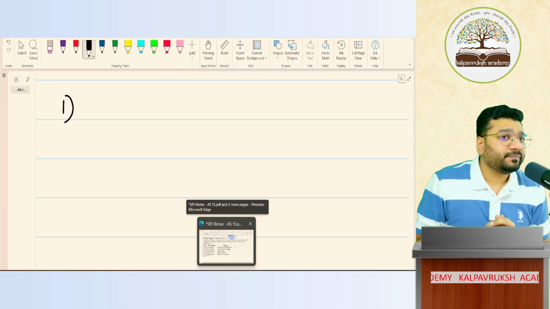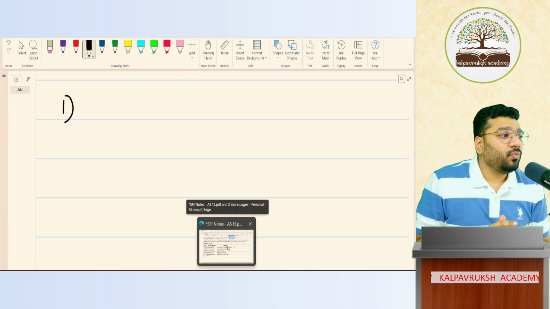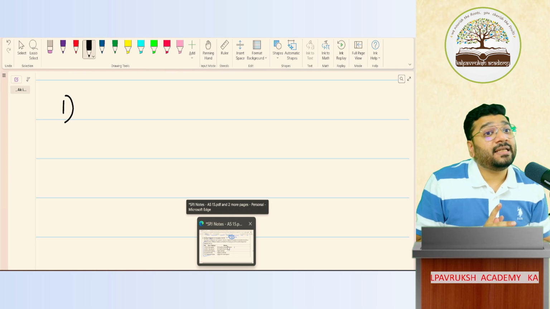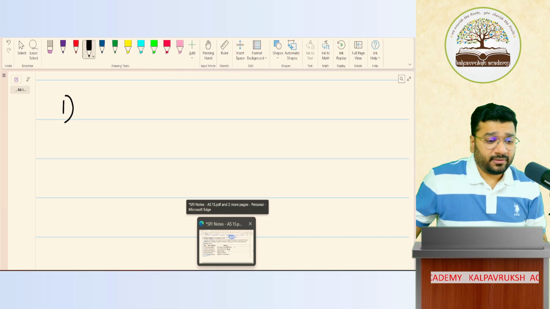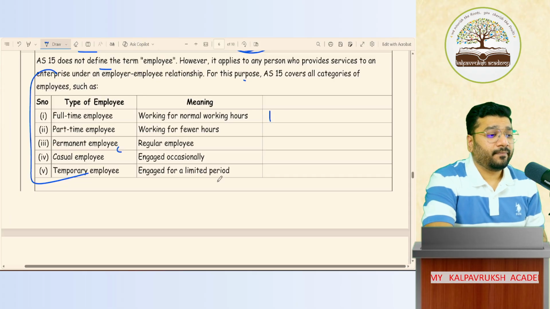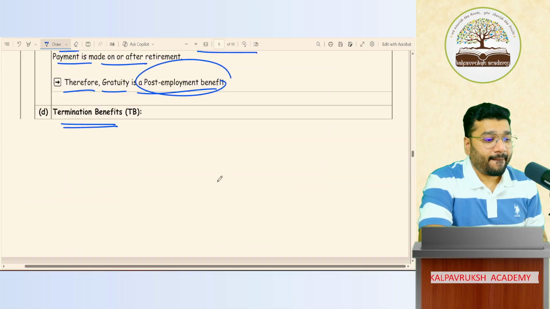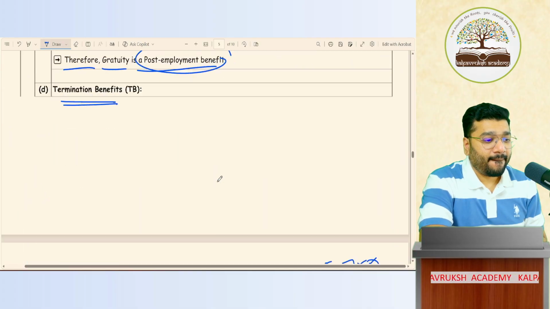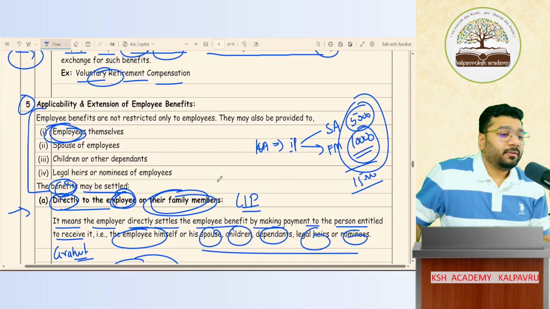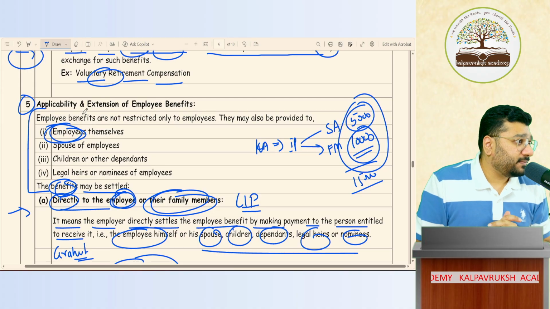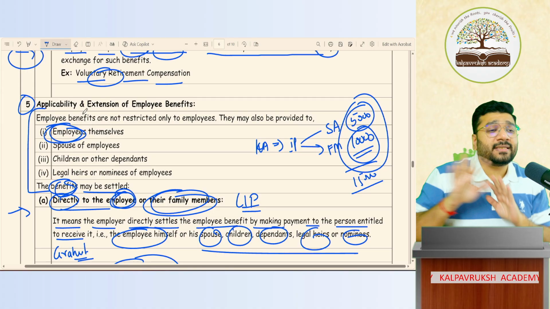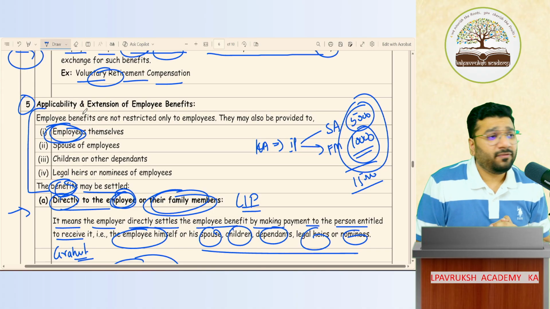Fifth point, applicability and extension of employee benefit. What is that? Employee benefit is only given to employees. If any benefit that you give to the family members is not a part of AS 15, false.